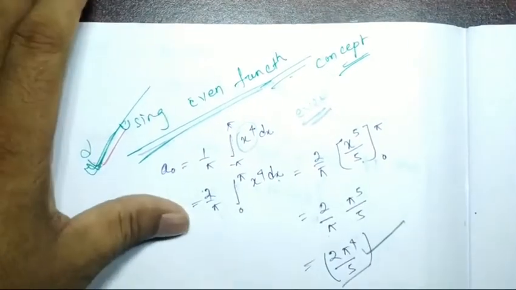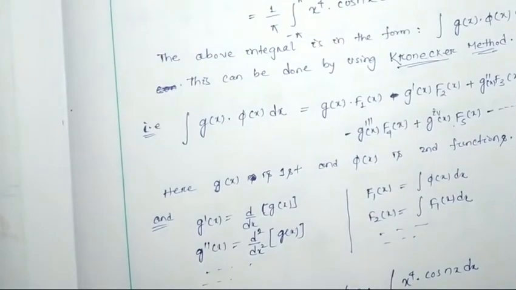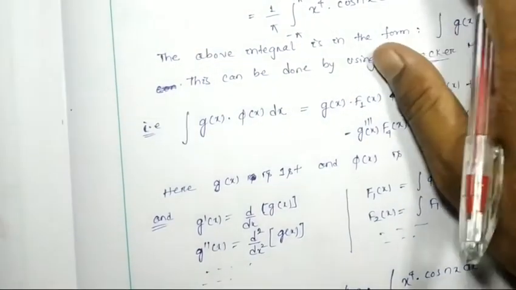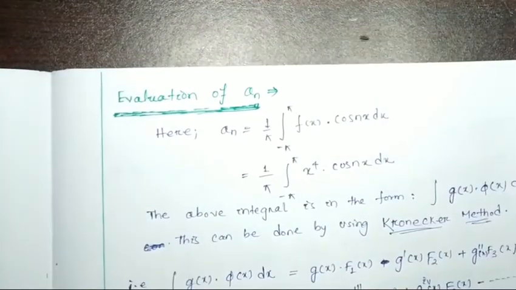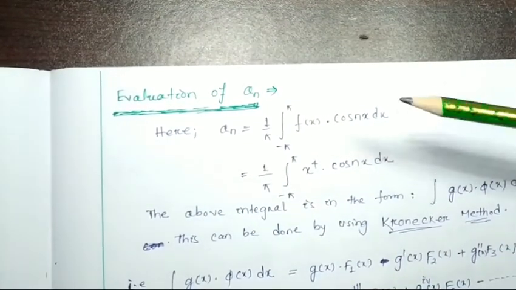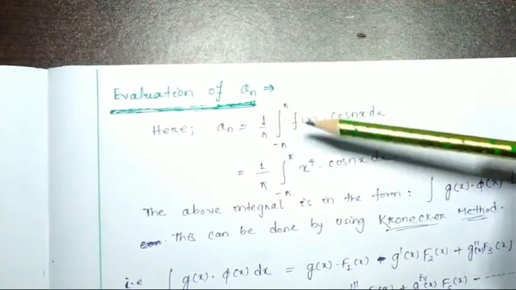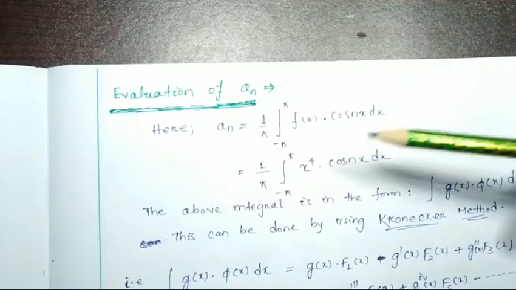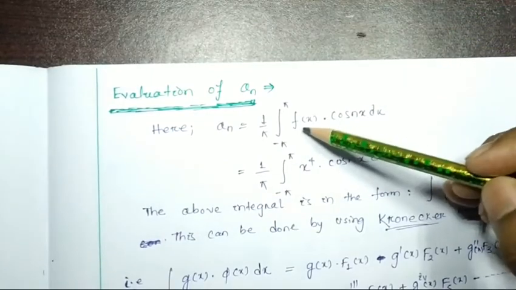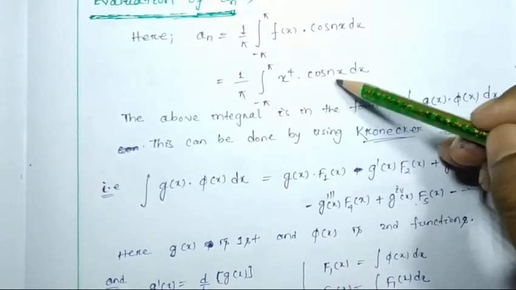Okay, now we have to go for the evaluation of an. So we know that an is equal to 1 by pi, integral from minus pi to pi of fx cos nx dx. Here fx is nothing but x to the power 4, so x to the power 4 cos nx dx.